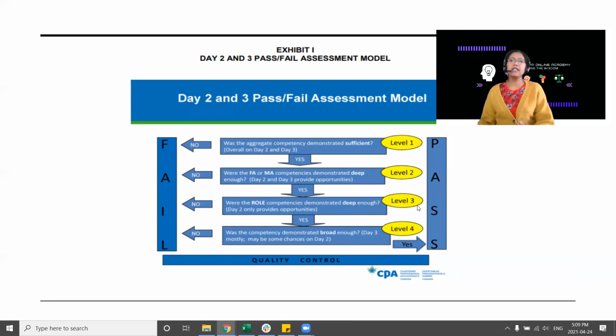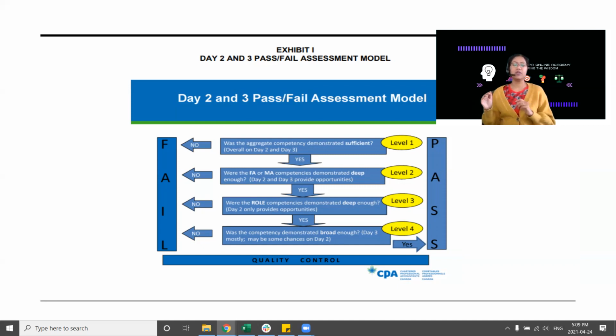Then next is level 3. This is a very important level. Whatever role you have selected, it may be assurance, taxation, finance, or performance management, for day 2 you have to demonstrate sufficient competency in your role. This checks the depth. On day 2, usually there are 13 to 14 AOs, assessment opportunities, out of which 6 to 7 would be financial reporting and MA in combination,